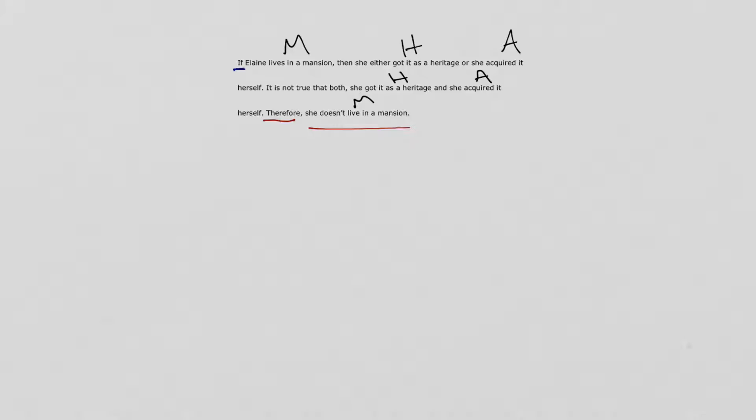Now I go back and I look for my keywords. Okay, we have an if-then. I know that's a horseshoe. And then we have an or, so I know that one's going to be a wedge. And then I want to look at it and ask, where do my parentheses go? Because I have two or more simple propositions. So it says, if this happens, then all of that happens. Okay, that tells me that's where my parentheses go.